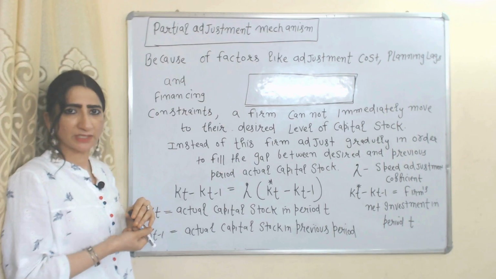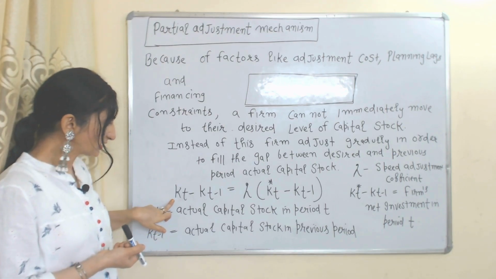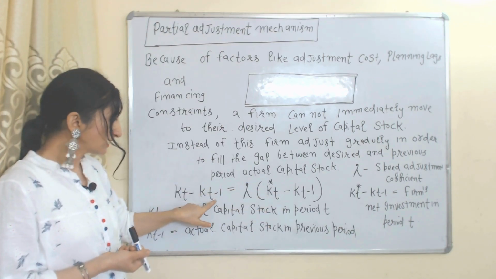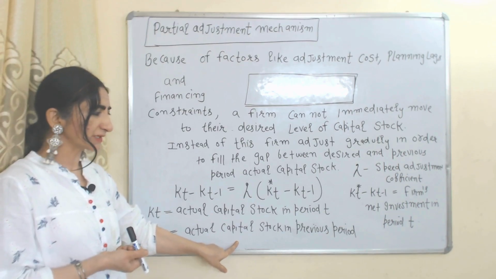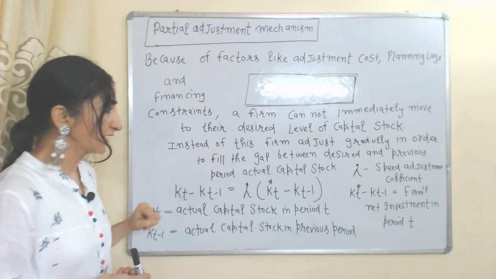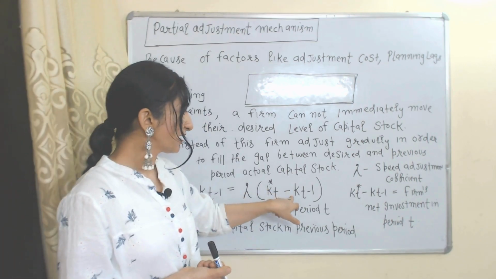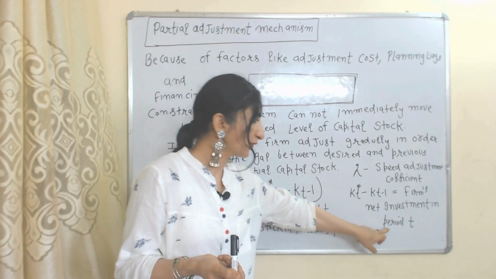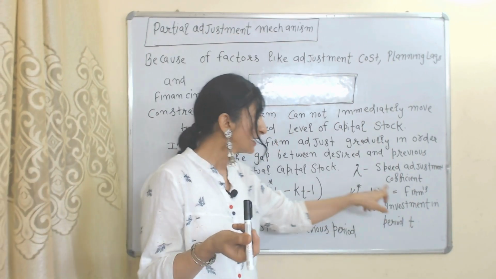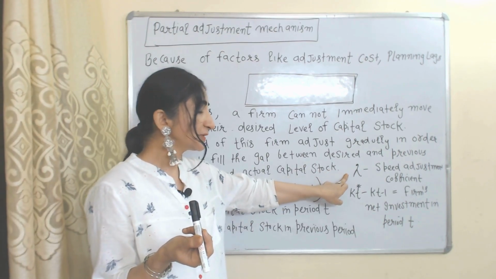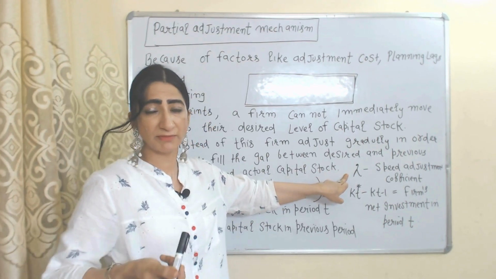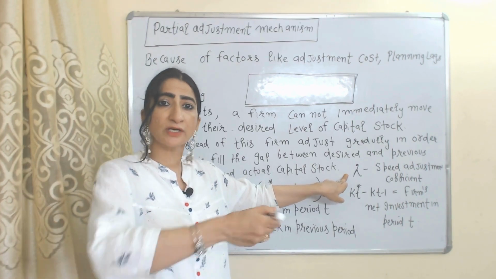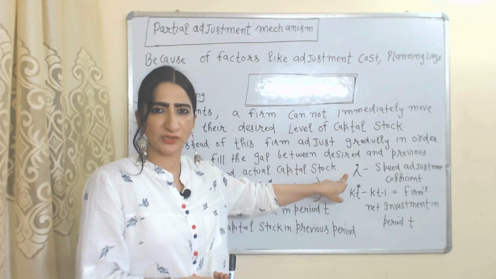In this equation, K_t represents the actual capital stock in period t and K_{t-1} represents the actual capital stock in the previous period. K_t* minus K_{t-1} represents the net investment of the firm in period t. Lambda represents the speed of adjustment coefficient, meaning lambda shows how fast the firm is moving towards the desired level of stock.